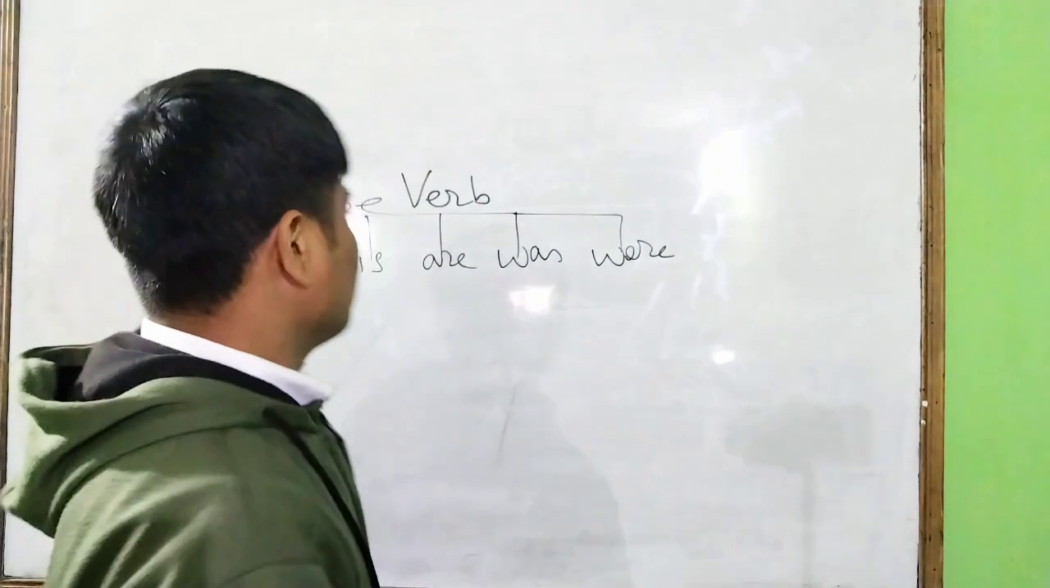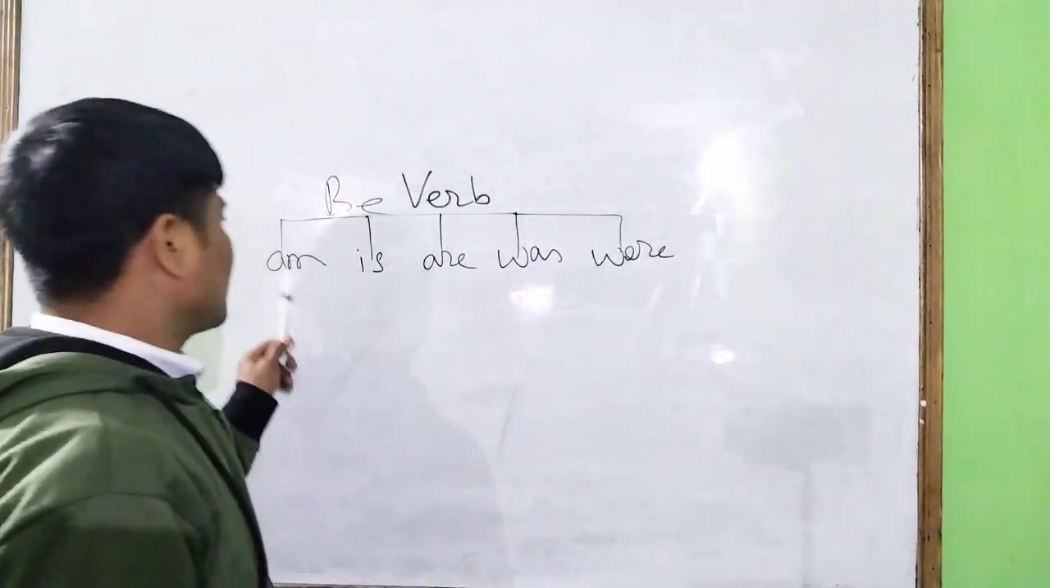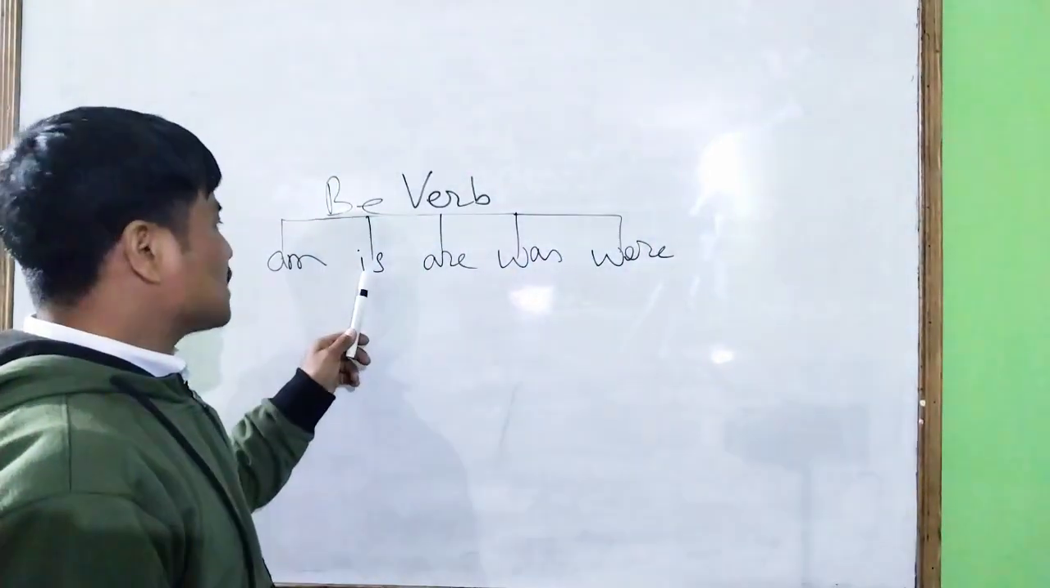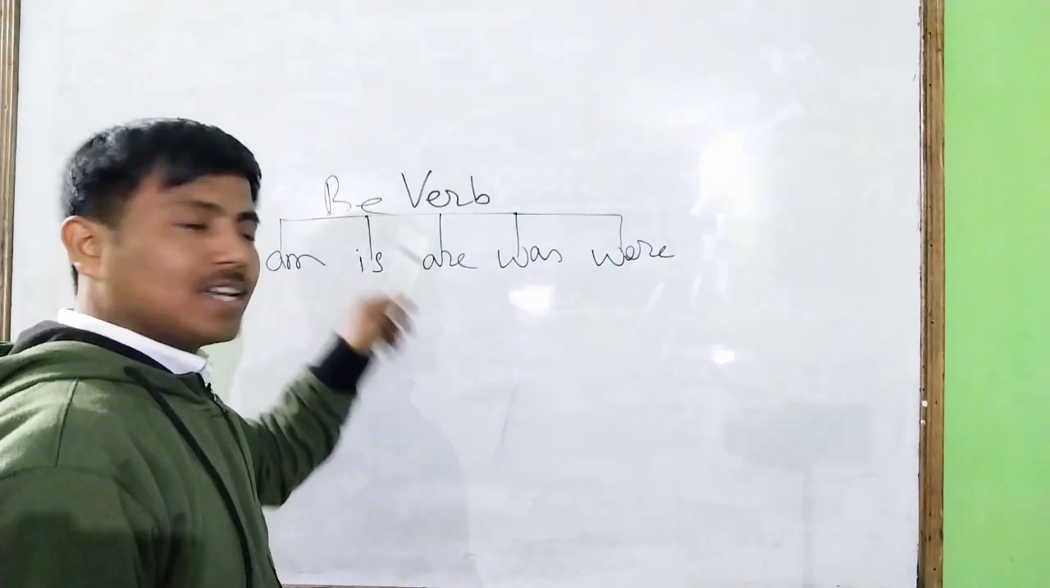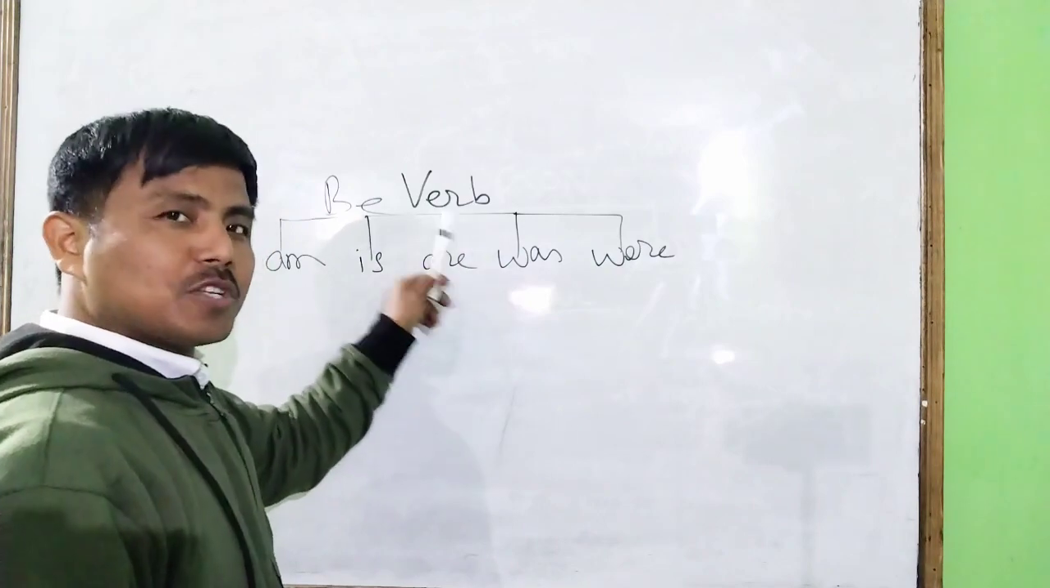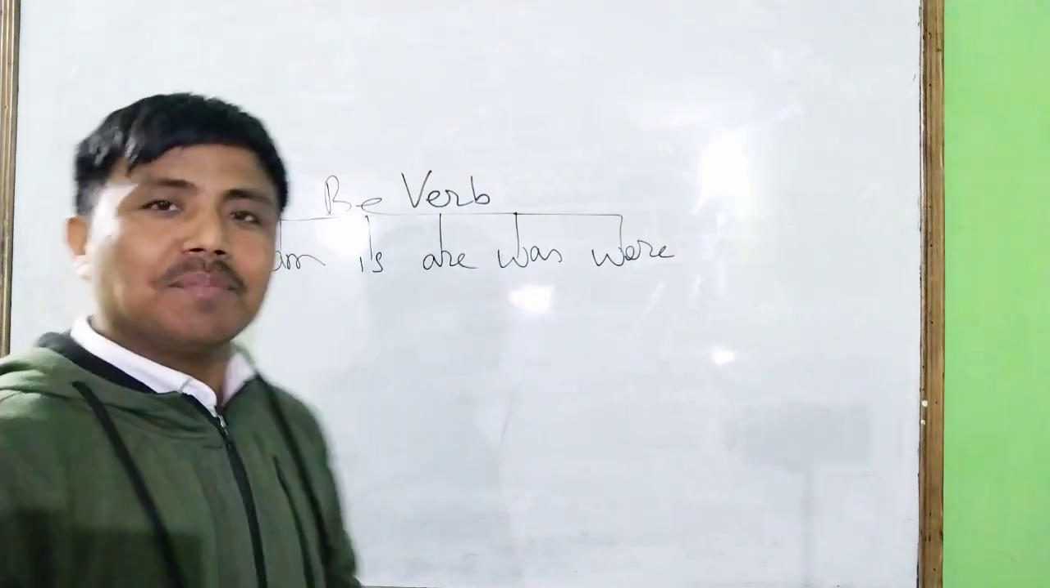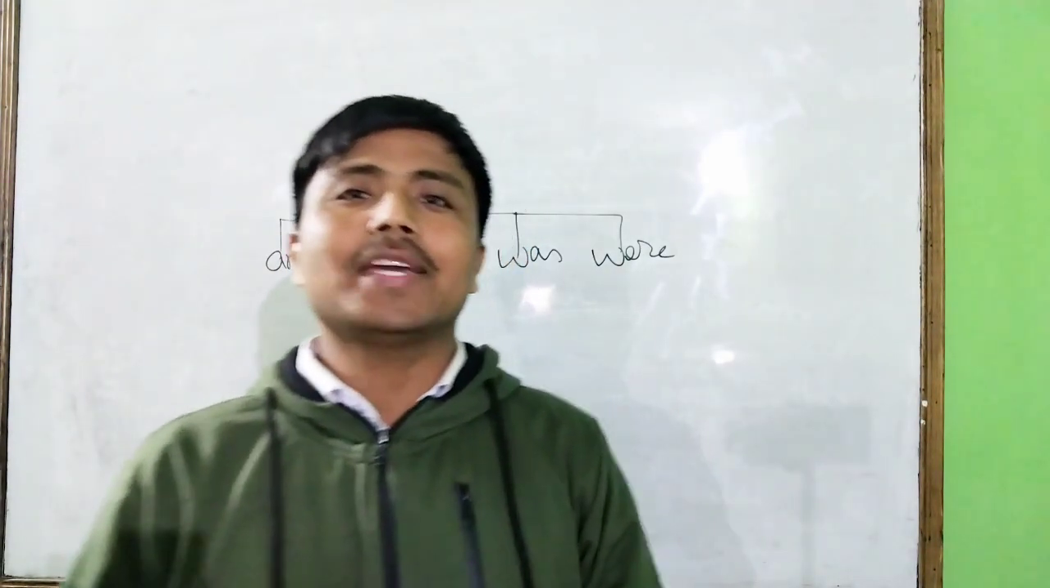So first of all, am. Am means what? Am means be. Is means be. Are means, okay, wait. Are means be. And was means be. And were means be. Am, is, are, was, were all mean be.